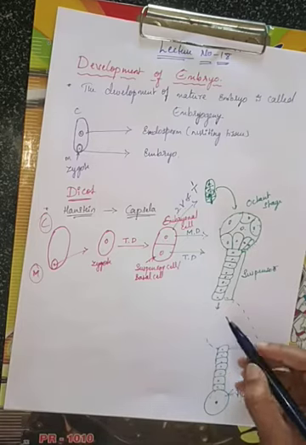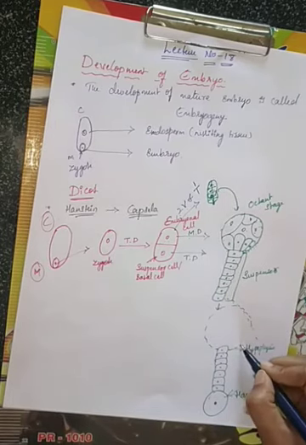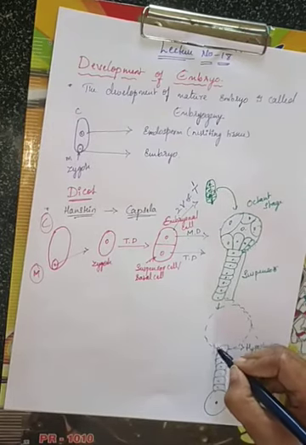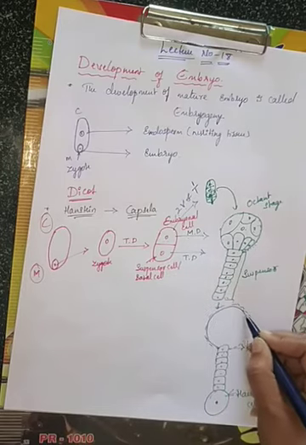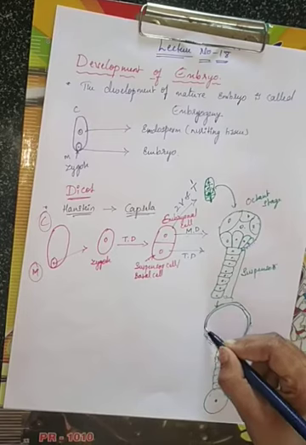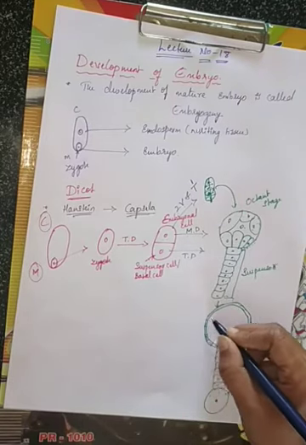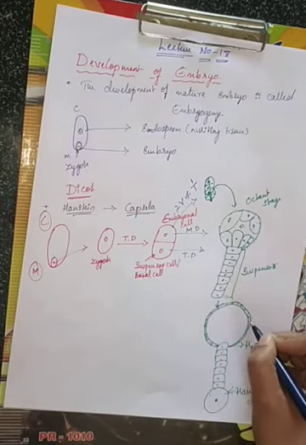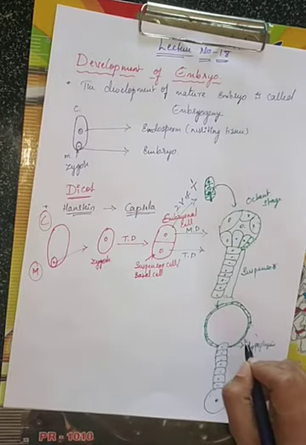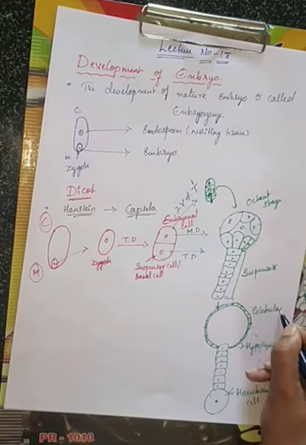Periclinal division will be there. Due to this periclinal division, there will be formation of such a kind of structure. Due to the periclinal divisions, it forms a globular stage. Now it is called the globular stage.